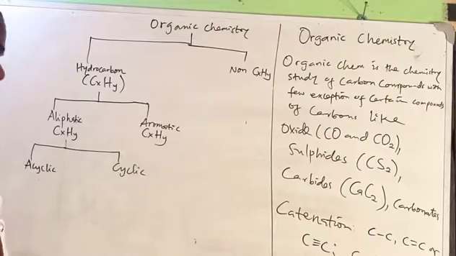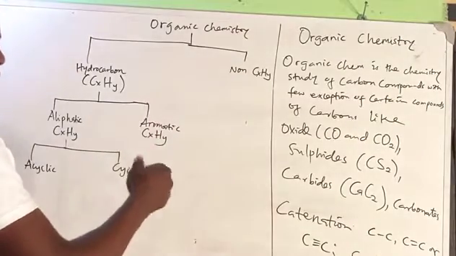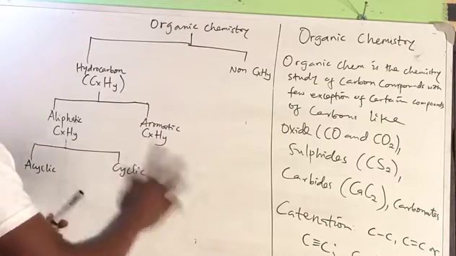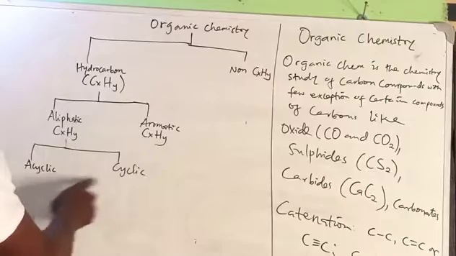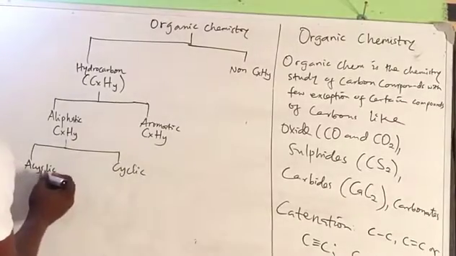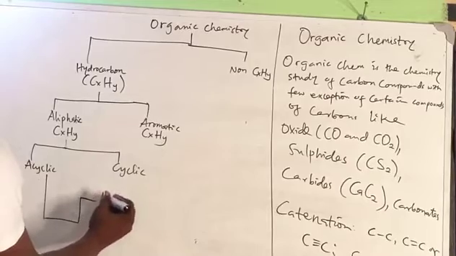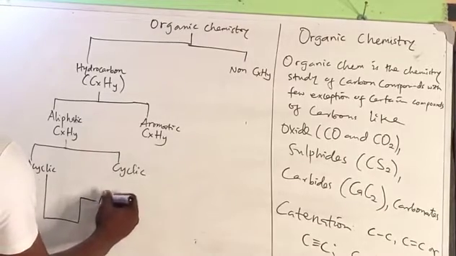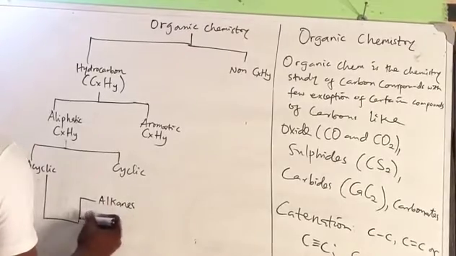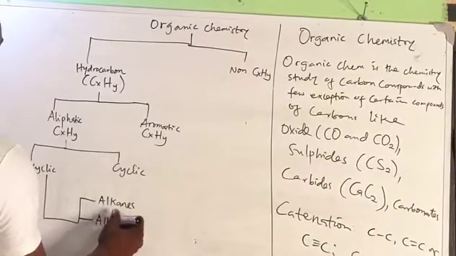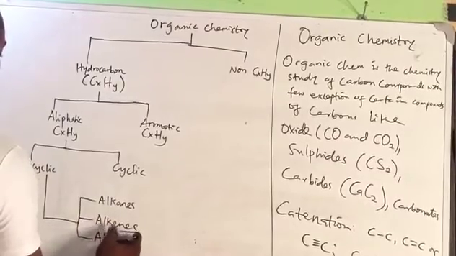You form a straight chain, whether bent at the end or not, that is not in cyclic form. So acyclic is the opposite of cyclic. Under acyclic hydrocarbons, we consider the parent alkanes, the alkenes, and the alkynes.